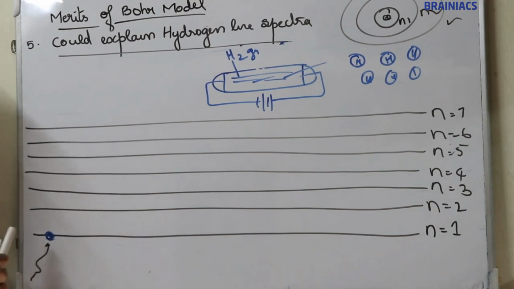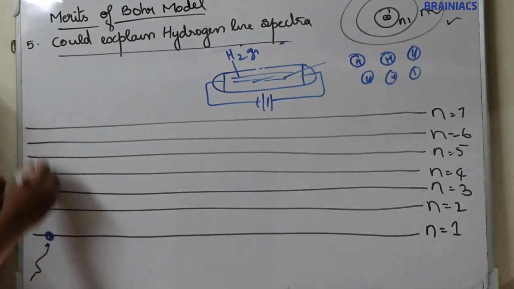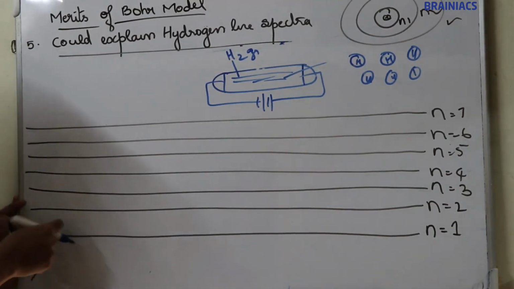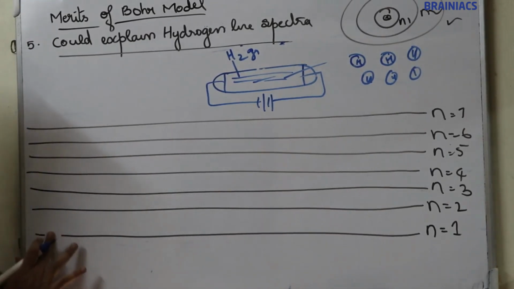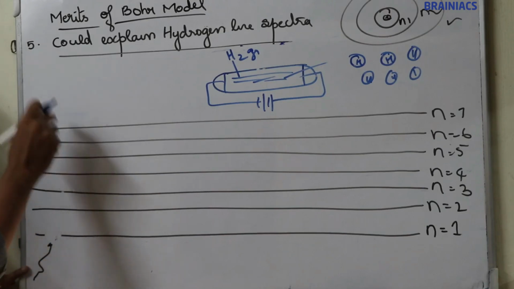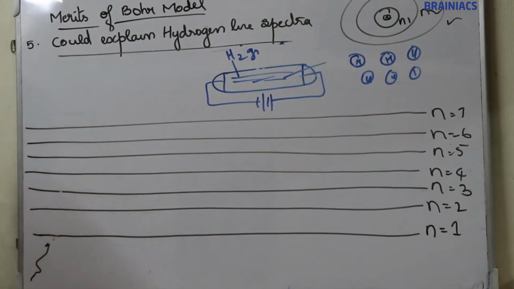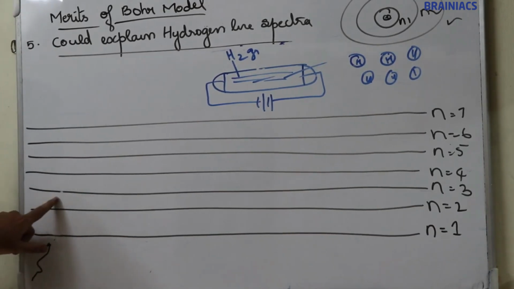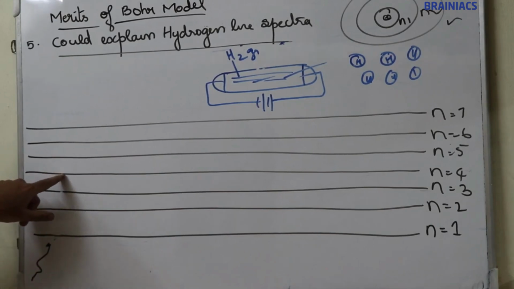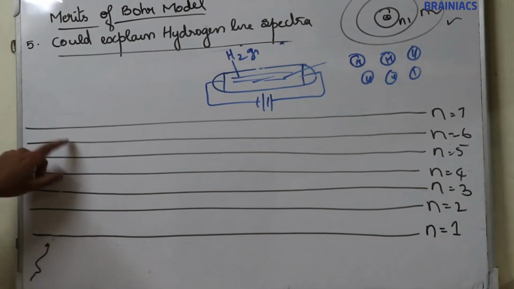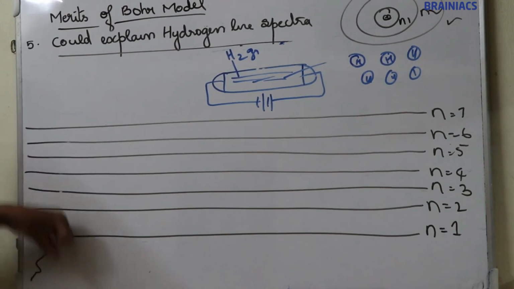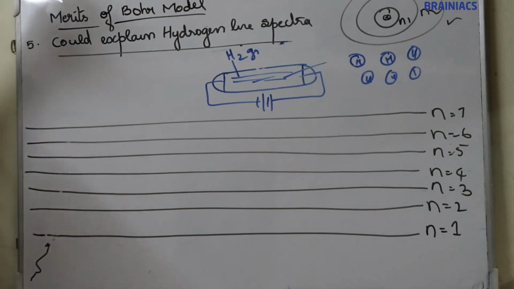Based on the energy supplied, the electron will move on to a higher energy level. If a small amount of energy is given, it will shift from 1 to 2. If more energy is given, it will shift to 3 or 4 or 5 or 6 or 7. If a small amount of energy is given, it will move from n is equal to 1 to 2. If a little more energy is given, it will move on to 3. More energy, 4, then 5, 6. So based on the energy absorbed by the electron, it will move on to a higher energy level.